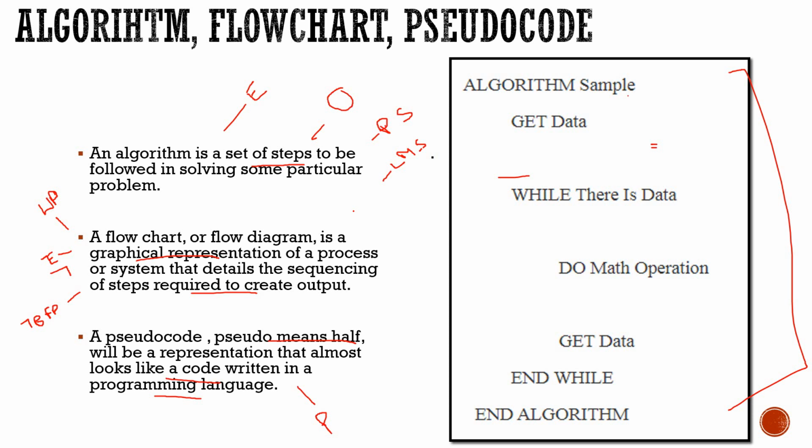Next, it can be compiled into an executable program. As we are saying, pseudocode is a false code. It just looks like a program, so it does not belong to any particular language. So in any language we can use that code. For example, earlier we took the algorithm to print the first 20 numbers. Now I'm taking a pseudocode algorithm sample: get data. While there is data, do the math operation. After that again get data, and end while.